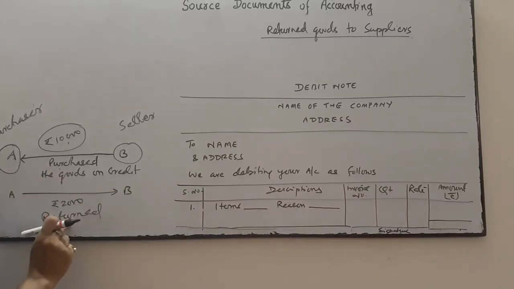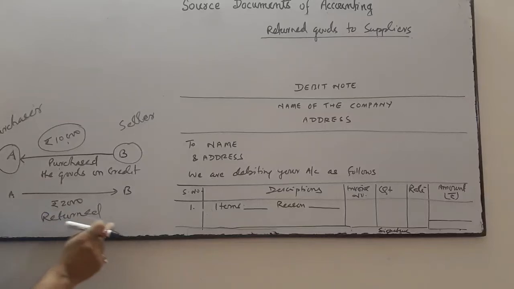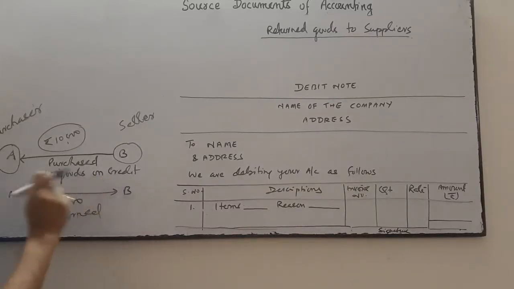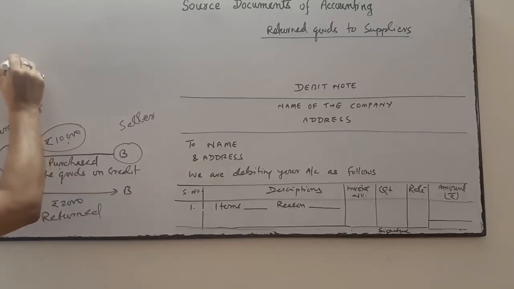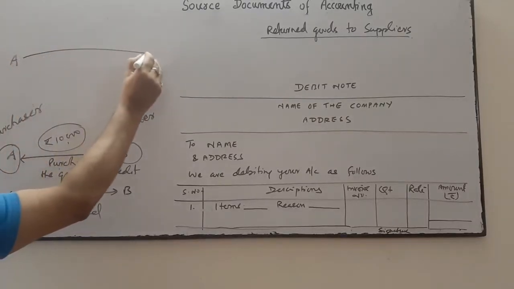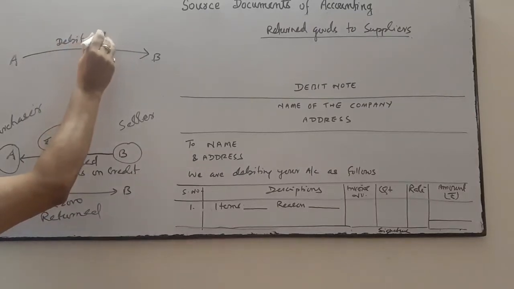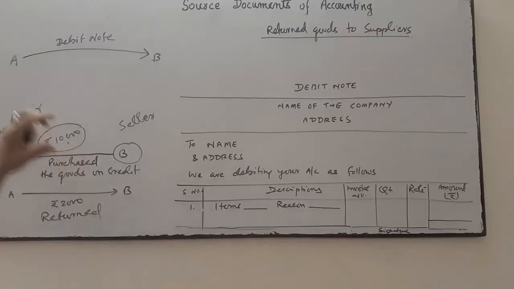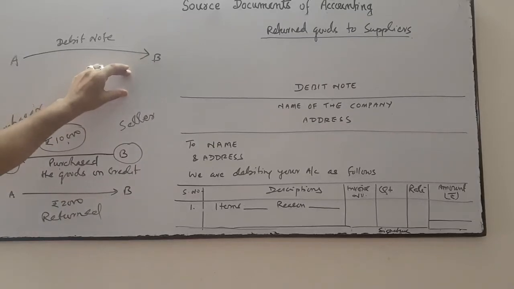Now, after receiving the goods by B, what will B do as a seller, after receiving the goods and debit note?